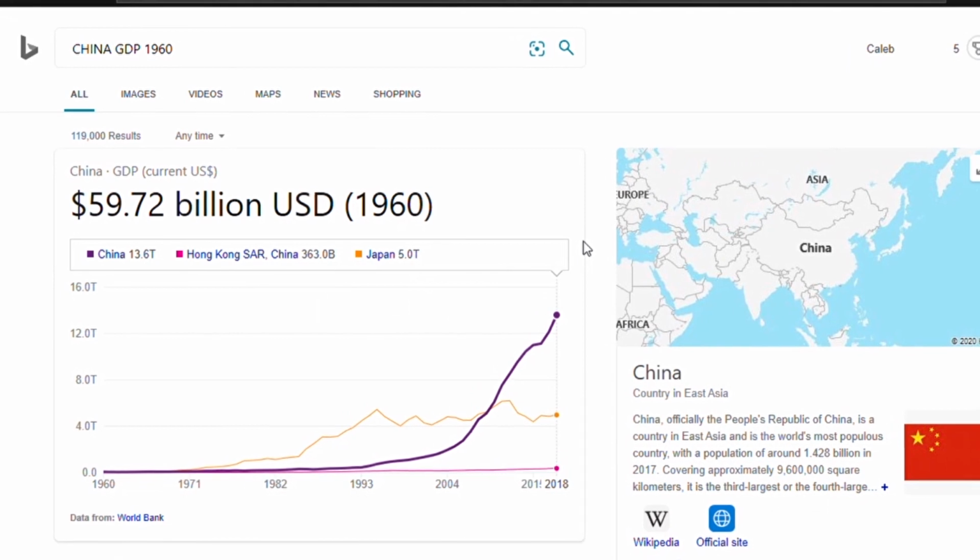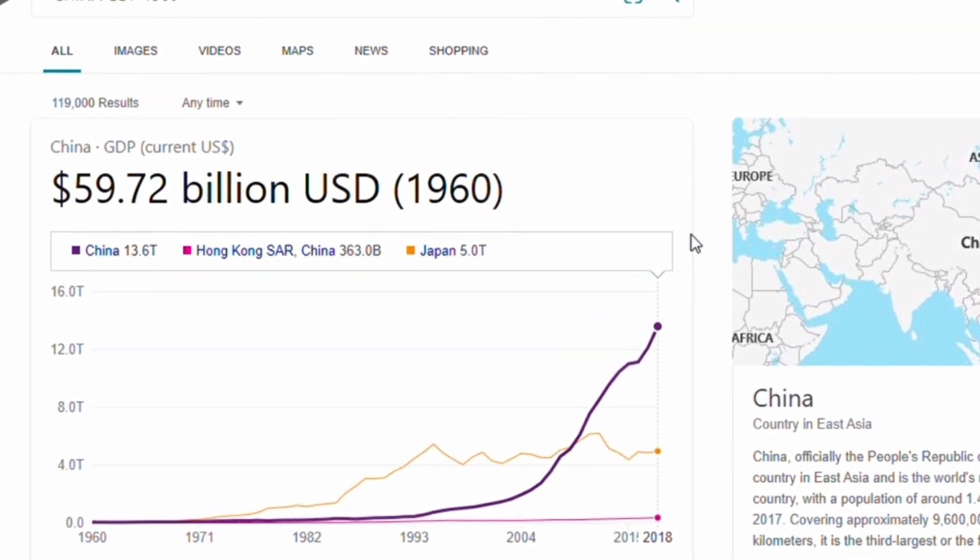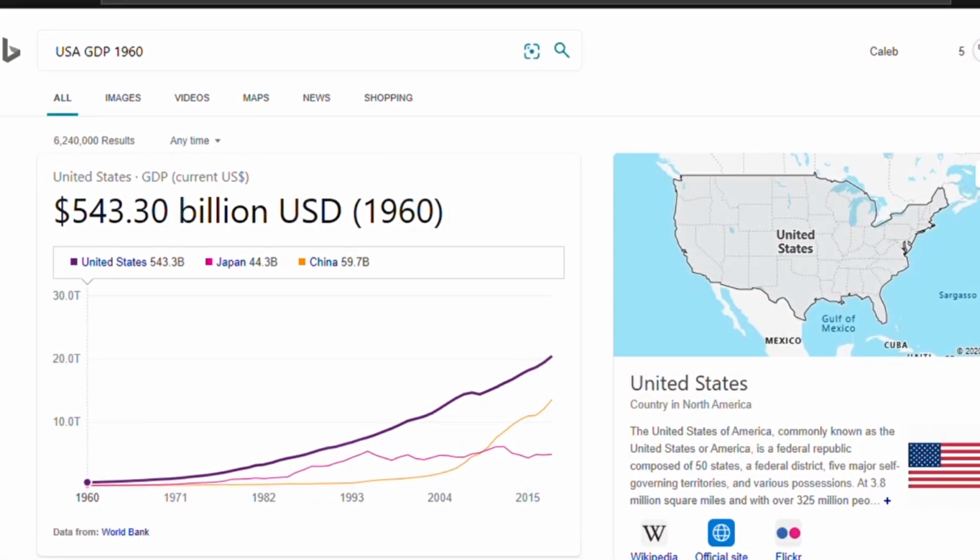So how is coronavirus affecting the global economy? To understand this, you need to look back at how big China is compared to the whole global economy. So back in 1960, the GDP of China was $60 billion. Compare that with the USA, which was the leading world economy at that time. Its GDP at that time was more than $540 billion.